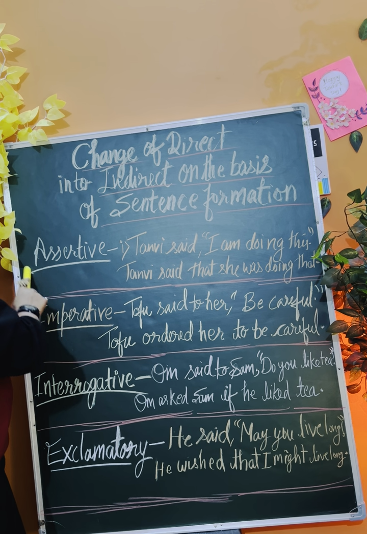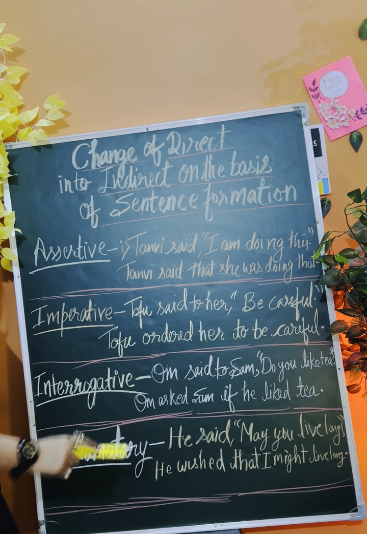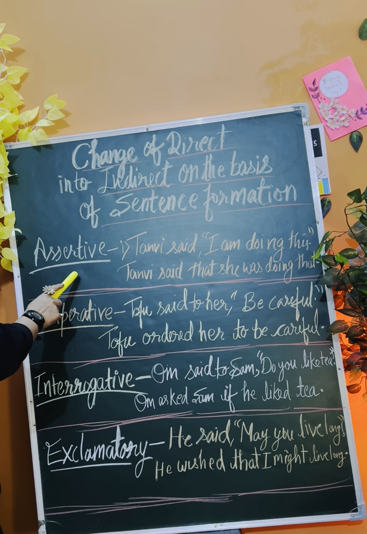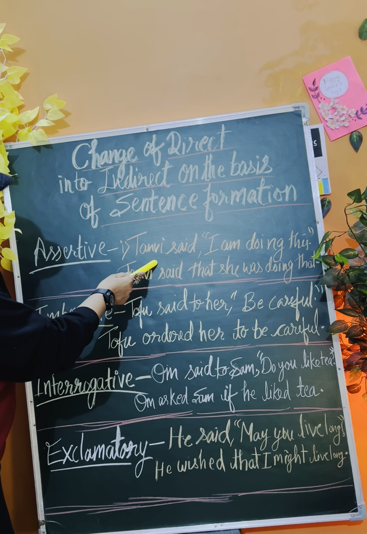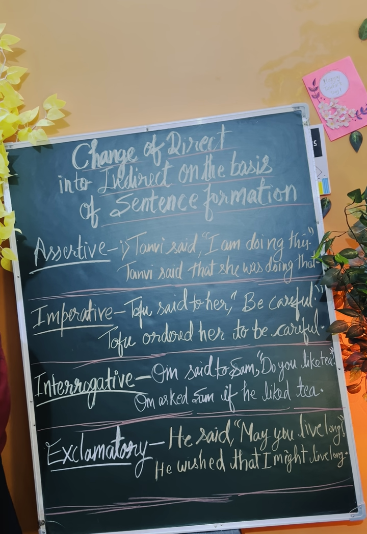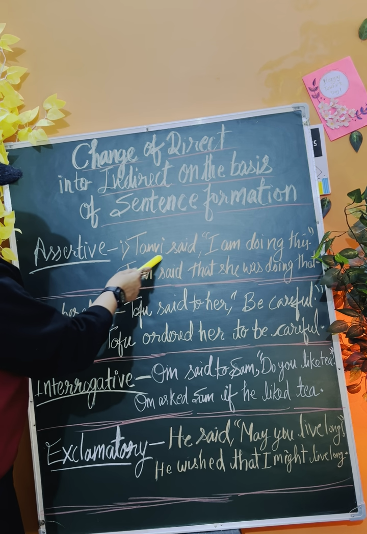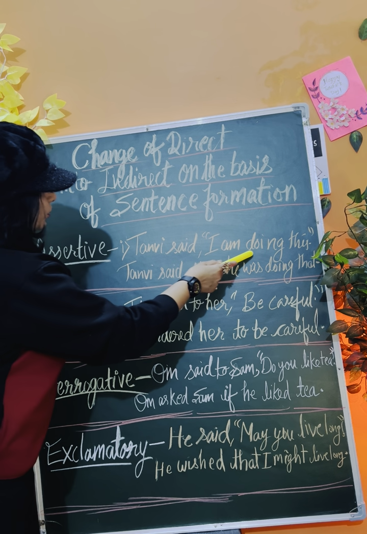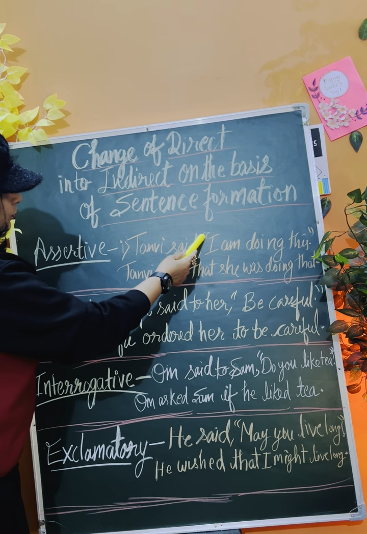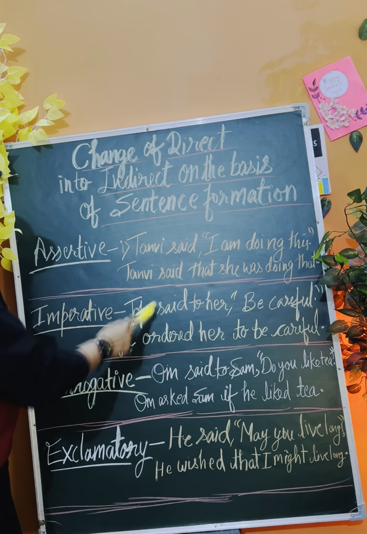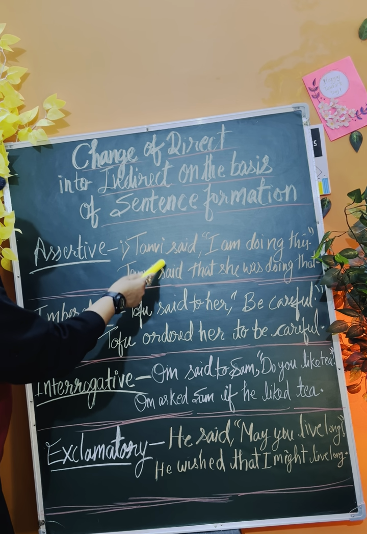Okay, so the first sentence we are taking is an assertive sentence. In that, how are we changing it? Tanvi said. Said is again your reporting verb in past tense. So Tanvi said, I am doing this. How will the change be required? To remove the inverted commas, we use that. And said will be said only.